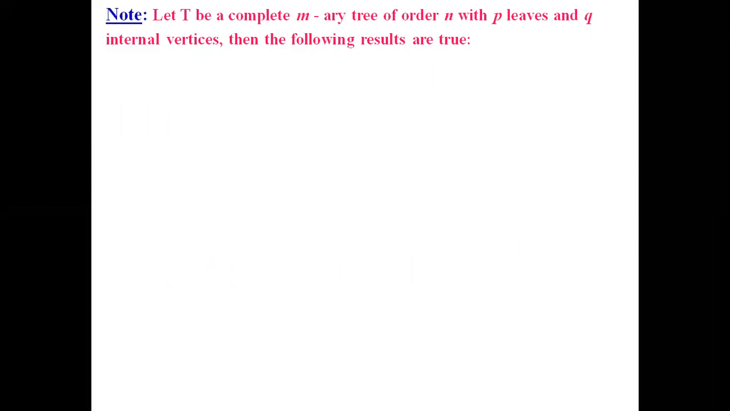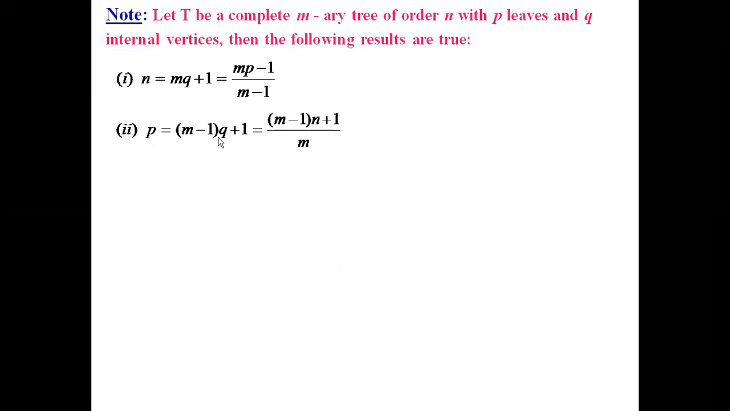So let us note this point: suppose T is a complete m-ary tree of order n with p leaves and q internal vertices. Then the following results are true. Firstly, n equals mq plus 1, which is equal to (mp minus 1) divided by (m minus 1). Secondly, p equals (m minus 1) q plus 1, which is in turn equal to ((m minus 1) n plus 1) divided by m. Thirdly, q equals (n minus 1) divided by m, which is the same as (p minus 1) divided by (m minus 1).